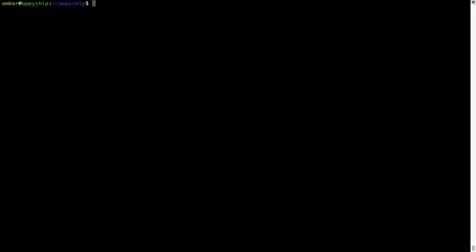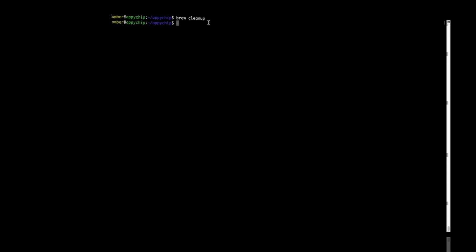Also, over time, brew might end up consuming disk space on your Mac as it keeps installers of the programs that you had installed on your hard disk in a cache directory. So you can use the brew space cleanup command once every 6 to 12 months to free up some space on your Mac. This command removes app installers and older versions of the packages only. It would not uninstall any of the apps that you have installed. As you can see, brew cleanup was successfully run on my system.